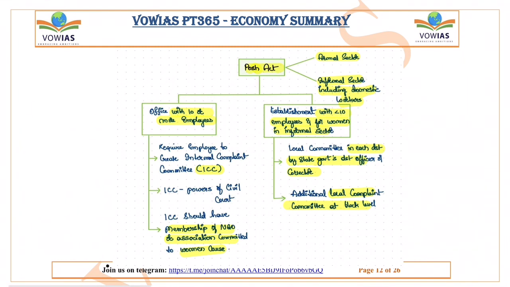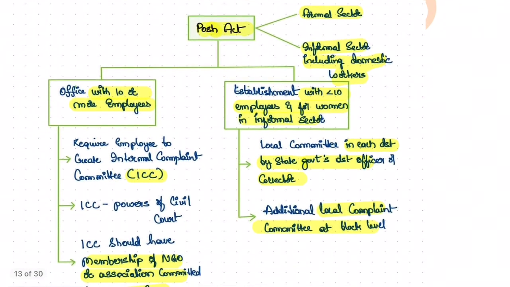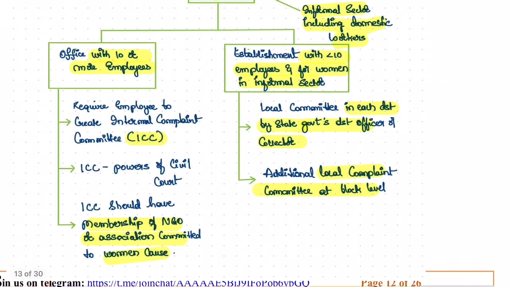Next, some more information about the POSH Act, that is the Prevention of Sexual Harassment at Workplace Act. This act was passed in 2013, and it is applicable to both the formal as well as the informal sectors. In the formal sector, that means an office with more than 10 employees, there has to be an internal complaint committee, and this committee has the power of a civil court.